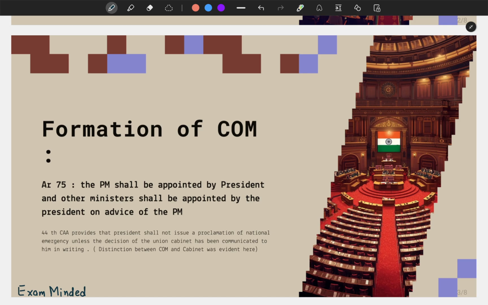Now let me give you one more point which we have also seen in the chapter of president, that in 44th Amendment Act it was made mandatory that Council of Ministers should give in writing to president before he wants to declare a national emergency. So in writing from the Council of Ministers is required by president to declare an emergency. I hope these points are clear to you.